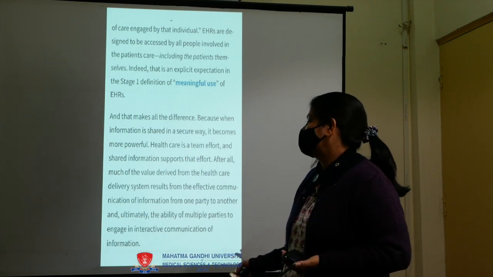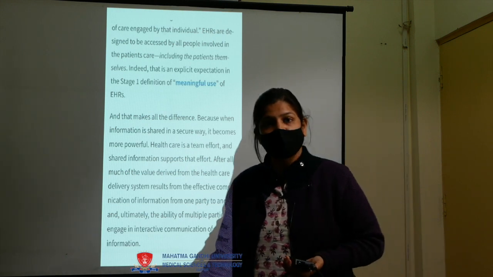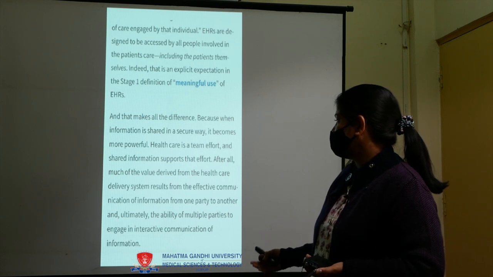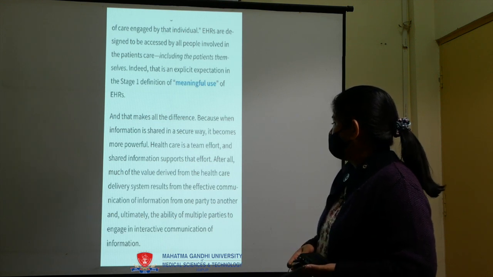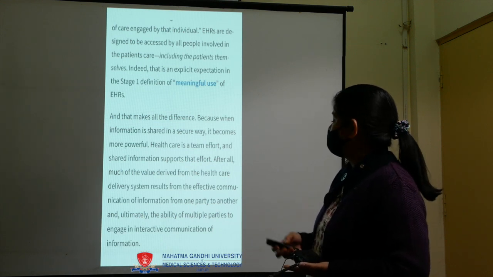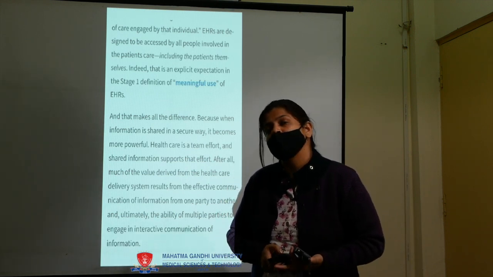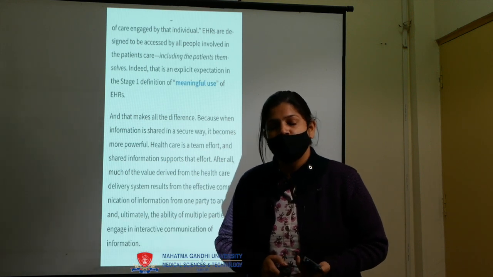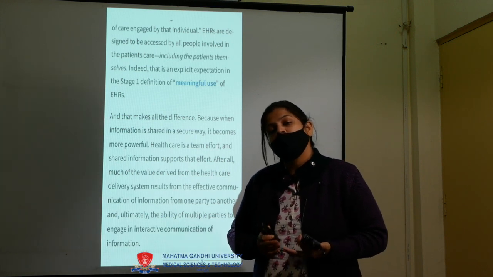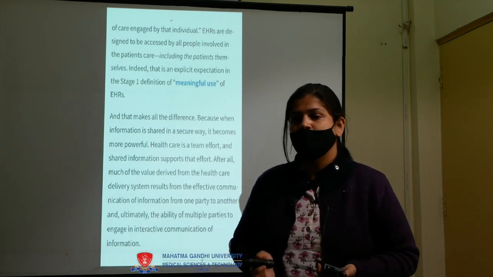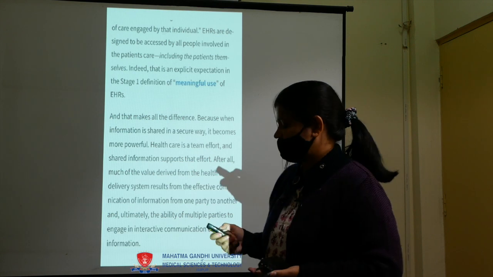After all, much of the value derived from the healthcare delivery system results from the effective communication of information from one party to another, and ultimately the ability of multiple parties to engage in interactive communication of information. So basically we use EHR, EMR, all health information technologies, all health information management systems to store and share the information about a particular patient for medical care improvement.